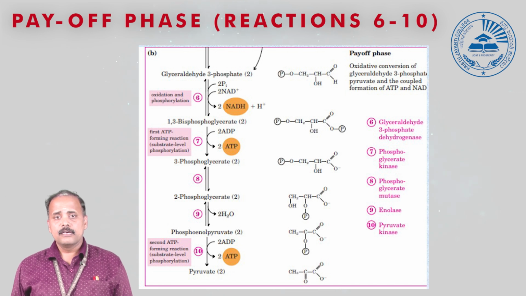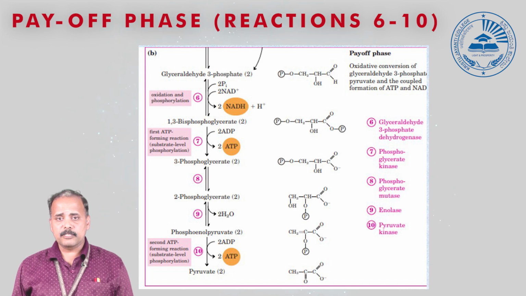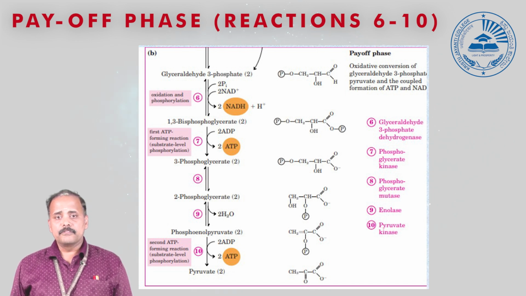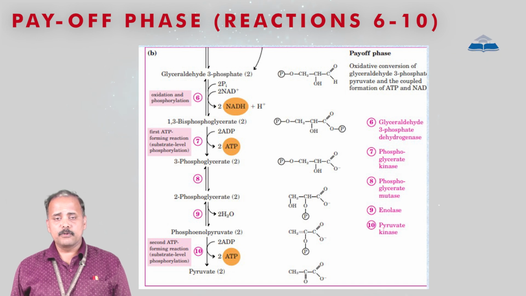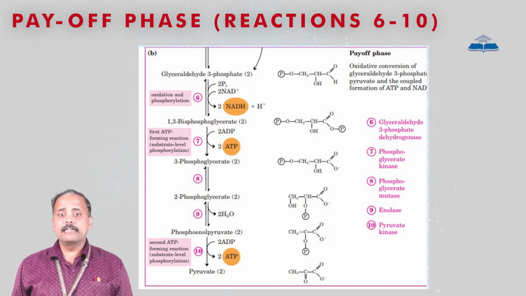After forming the 1,3-bisphosphoglycerate, this bisphosphoglycerate is converted to 3-phosphoglycerate. This reaction is catalyzed by phosphoglycerate kinase. And the 3-phosphoglycerate is further catalyzed by phosphoglycerate mutase, where the phosphate present in the 3rd position is shifted to the 2nd position. This is not an energy yielding reaction.